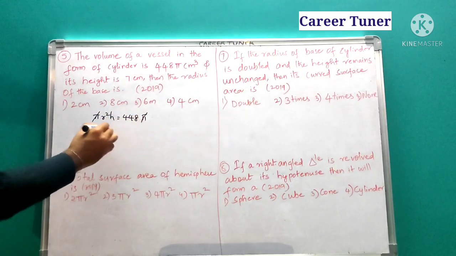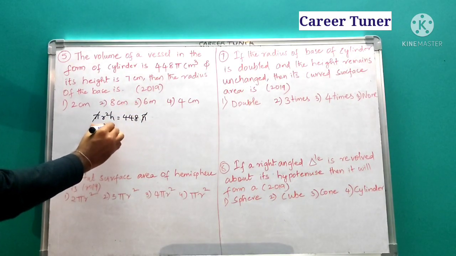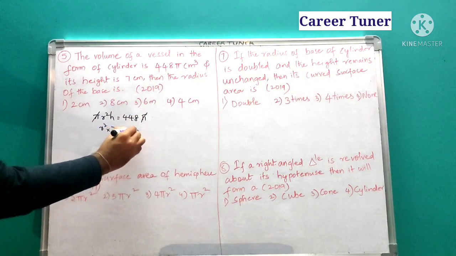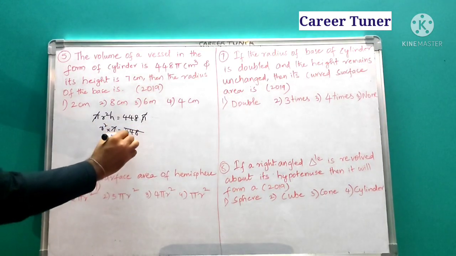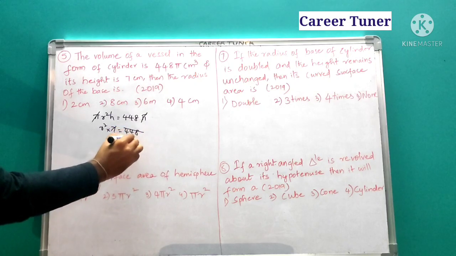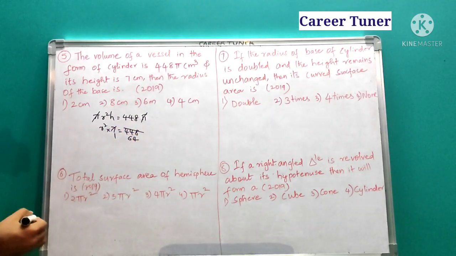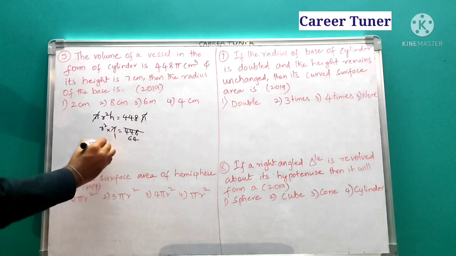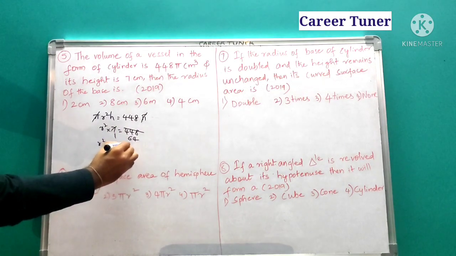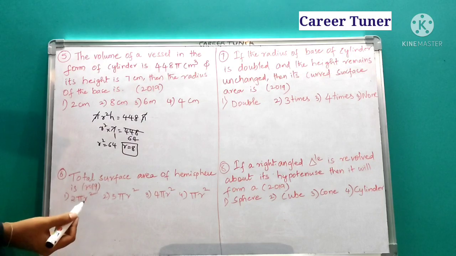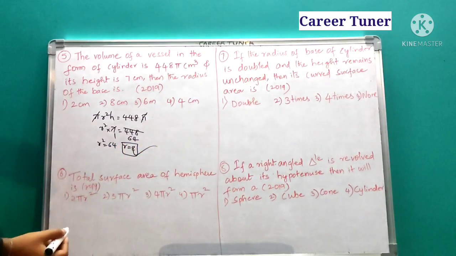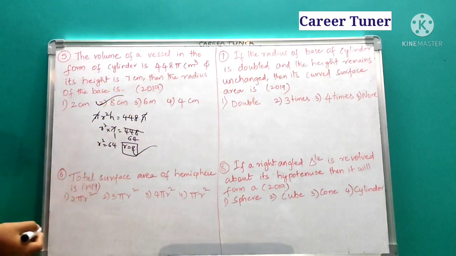So pi gets cancelled. So r square into 7 is equal to 448. So 7 ones are 7, 7 6s are 42, 7 4s are 28. So 64. R square is equal to 64. Therefore r will be simply 8. We cannot go for the negative value minus 8. So we will be taking only the positive value, that is r is equal to 8 centimeters.